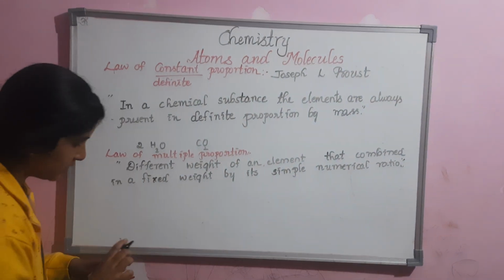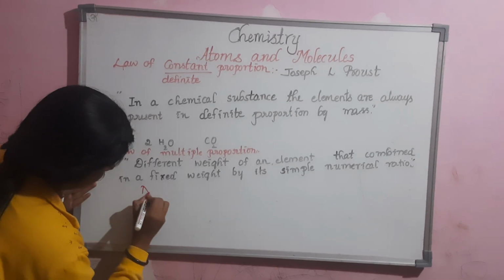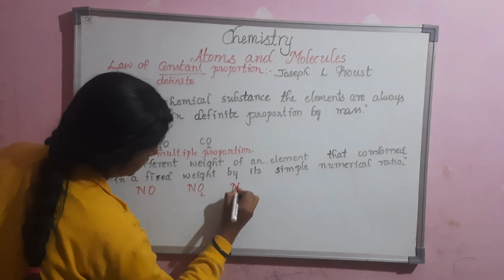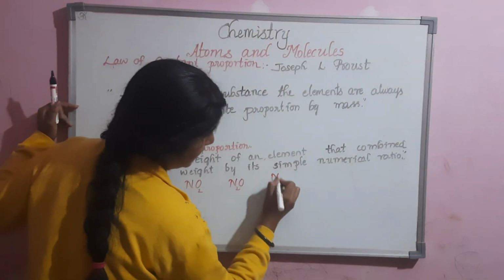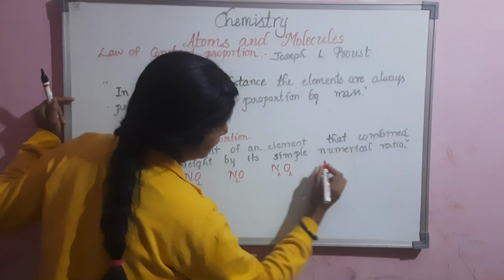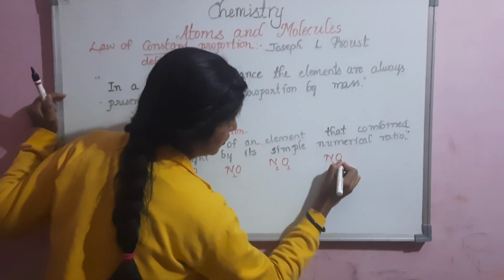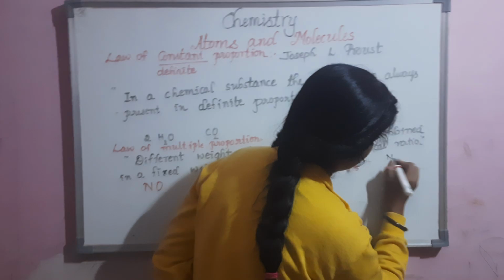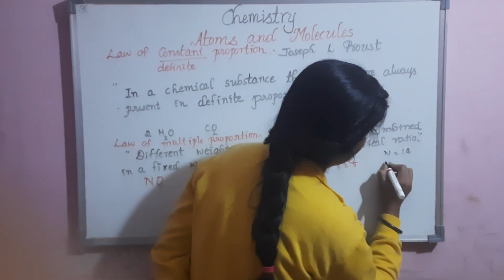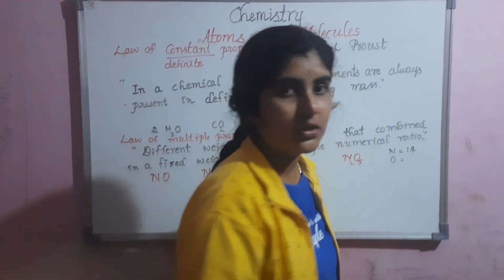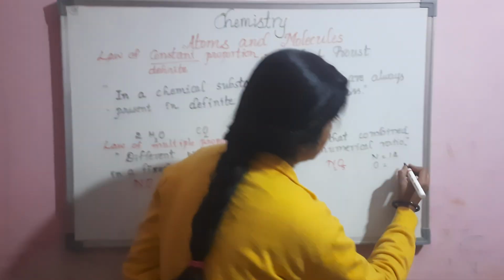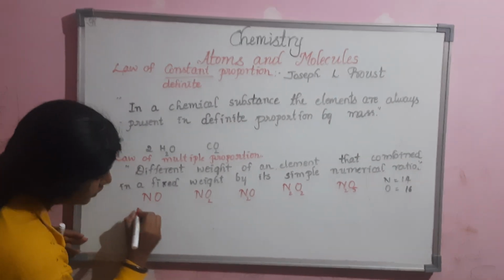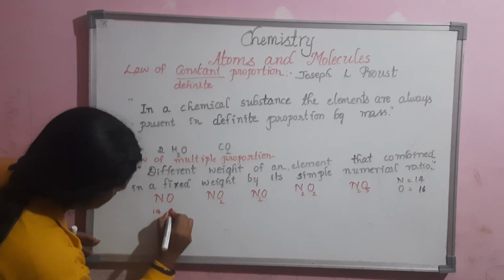For this, let's take one example: NO, NO2, N2O, N2O2, N2O5. We know that the atomic mass of nitrogen is 14 and oxygen is 16.